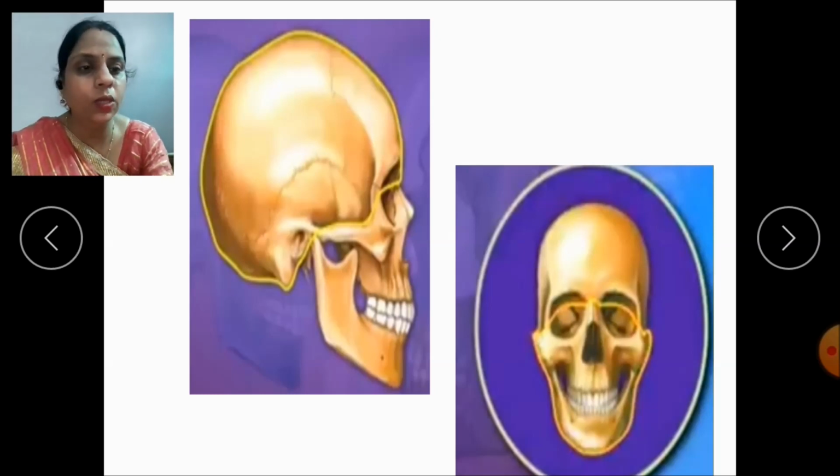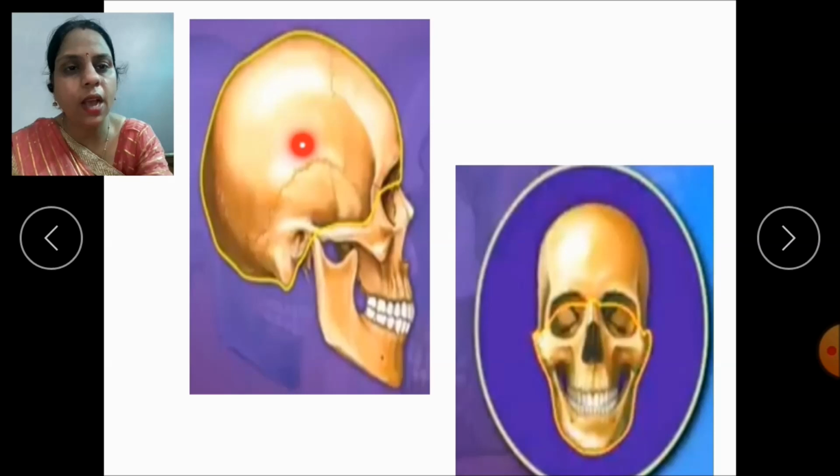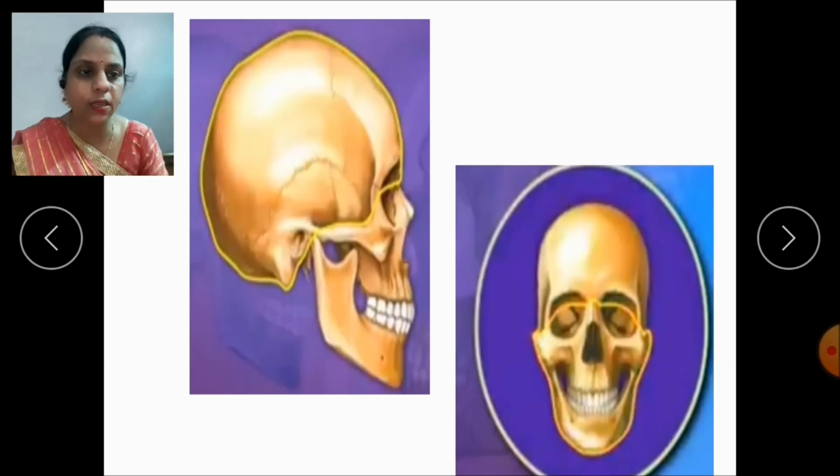So how many bones are present in this part? Yes, 14 bones. 8 bones are present here, 14 bones are present here. So children, how many bones are present in the skull? Yes, 22 bones are present in the skull.